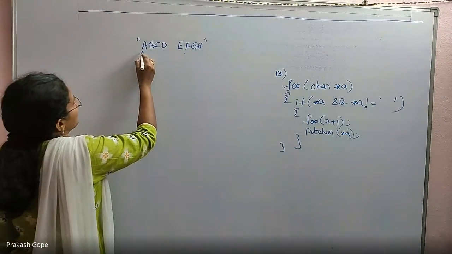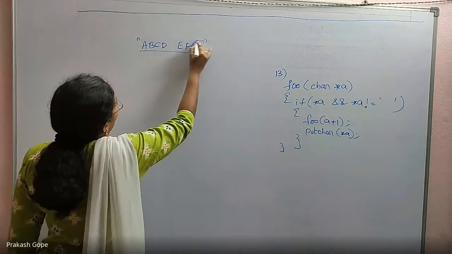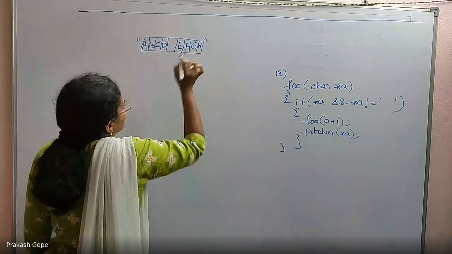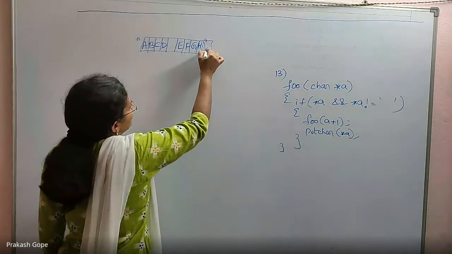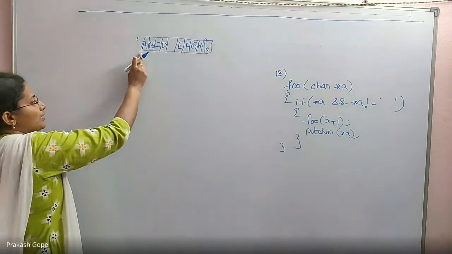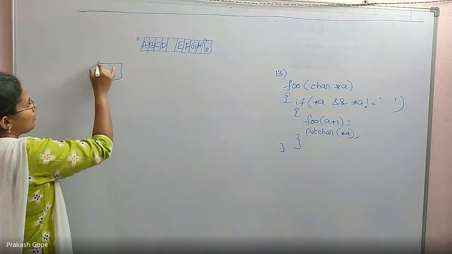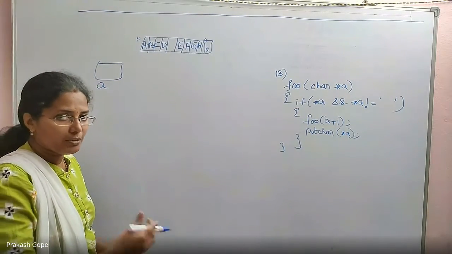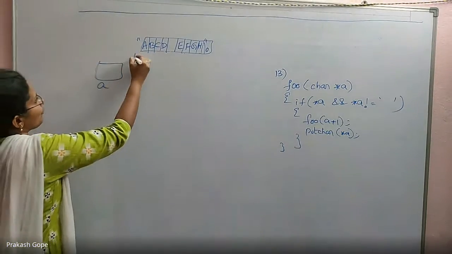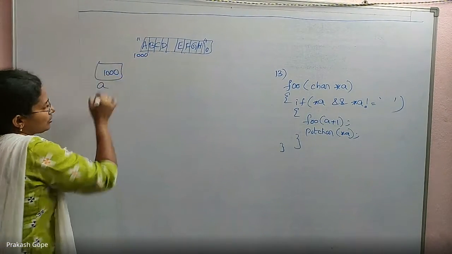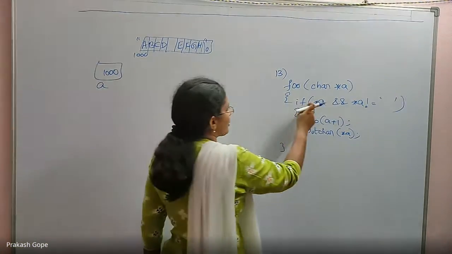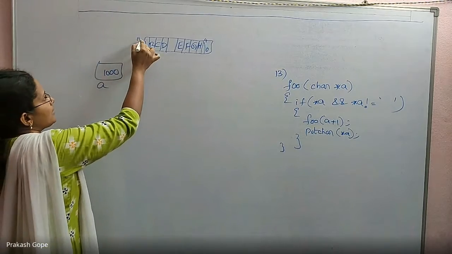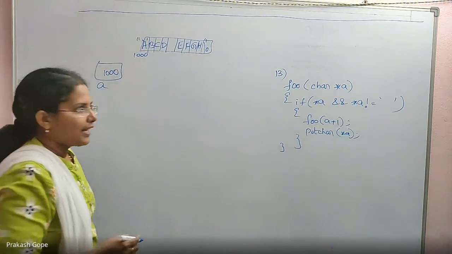For example, the base address is 1000. If I assume this to be an array, with a space, it ends with a null character. If I pass its base address, that is captured into a local variable, because A is a character pointer, which is a local variable. It can change. So for the first byte's address 1000, now I am checking if star A. If A is 1000, star A is its content. Content is character A.